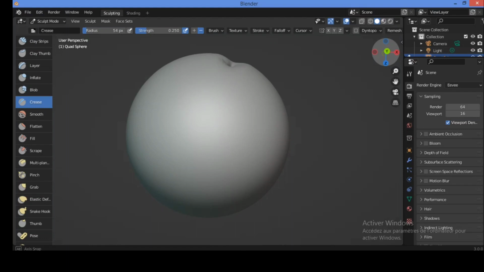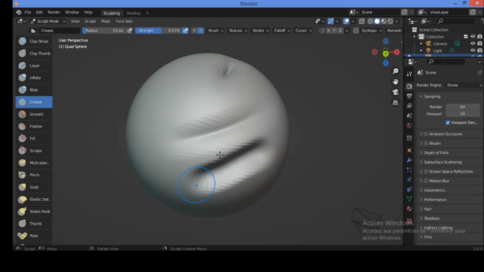Also, you should rotate it to verify that we have created this crease, and it's very clear now. You can see it like this, and we have also other methods to do it slightly. You can increase the strength and the effect will be like this. Also, you can increase the radius of your brush. The effect will be so wide, like this workflow as shown here.